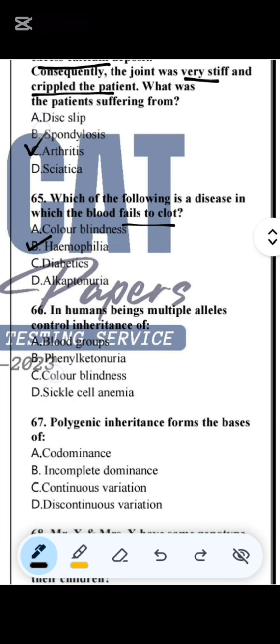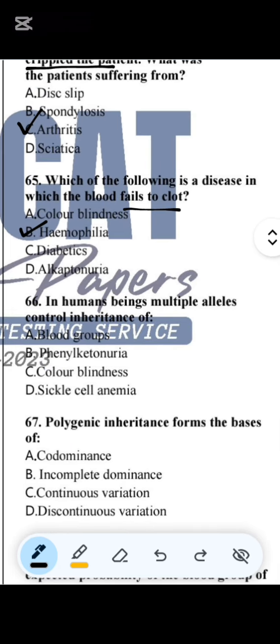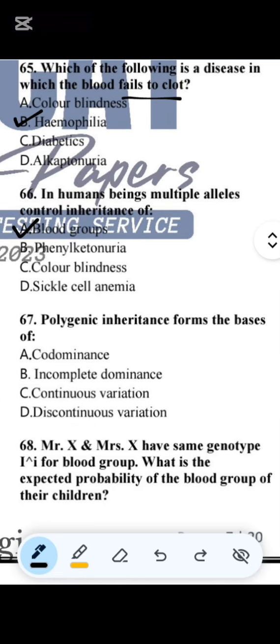Question number 66. In human beings, multiple alleles control the inheritance of blood groups. Question number 67. Polygenic inheritance forms the basis of, so basically polygenic inheritance formed the basis of continuous variation.